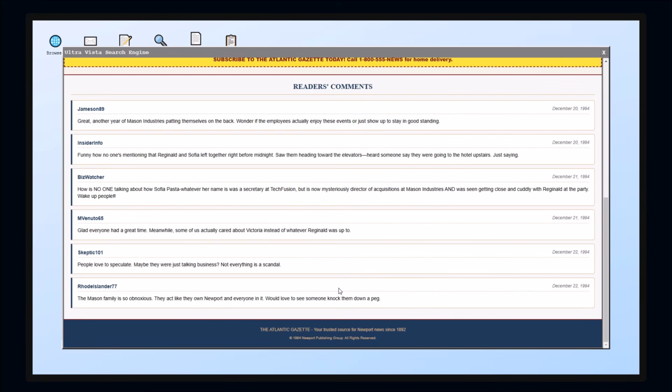So people love to speculate, maybe talking business. Not everything is a secret scandal. They're so obnoxious, they act like they own Newport. Ugh. Okay, so Sophia is a secretary at Tech Fusion, and she's director at Mason Industries now.